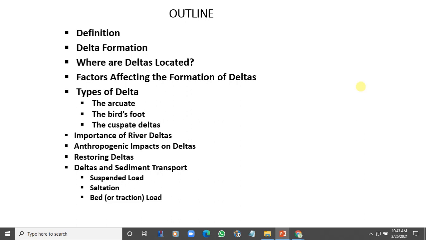Now, how are sediments being transported? Sediments are particles, and they have various shapes. There are the larger ones, the mid ones, and the fine ones. Depending on the size and weight of each of these, that determines how it could be transported.